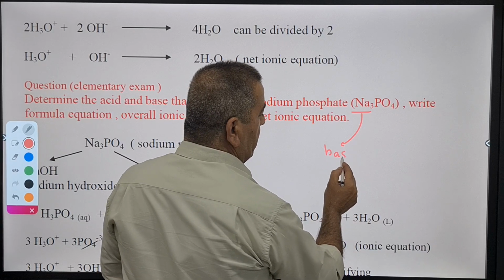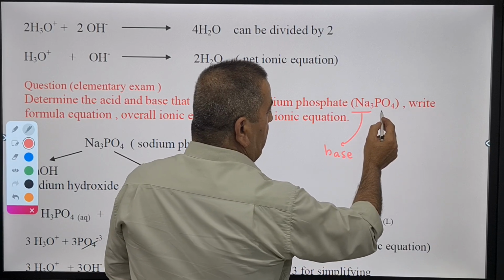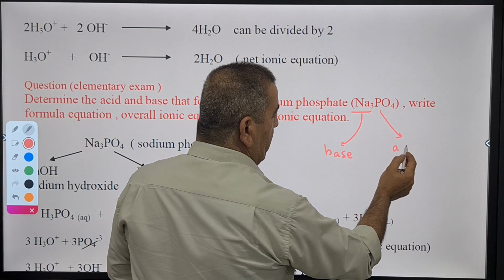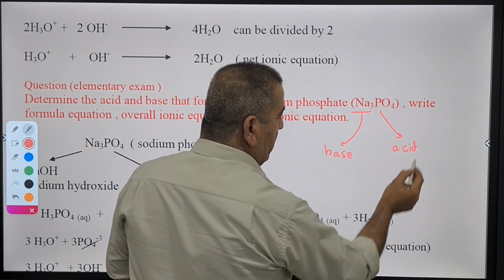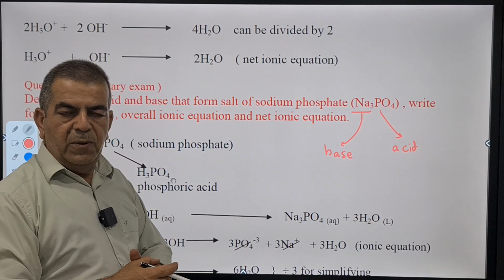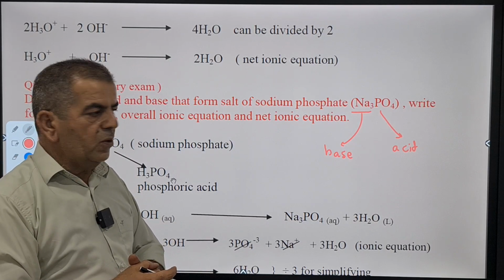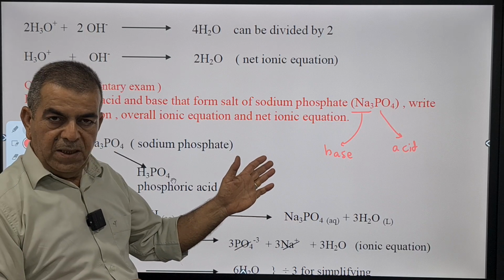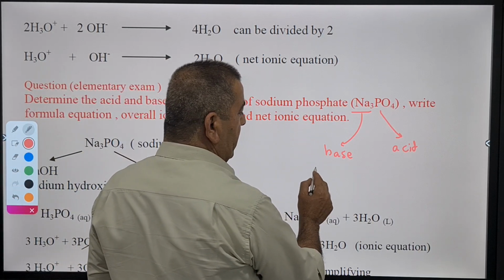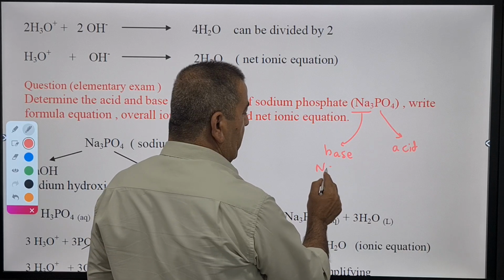Add hydroxide to it. And the anion comes from the acid. Because the salt is an ionic compound composed of cation from base and anion from acid. Okay, so Na came from NaOH.